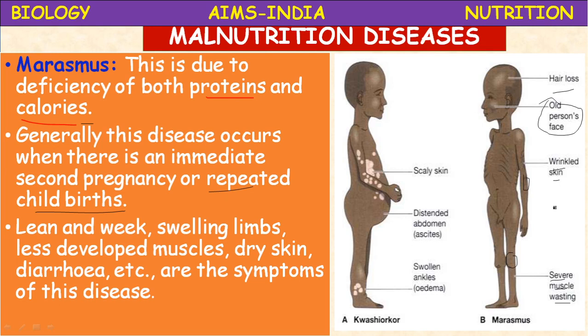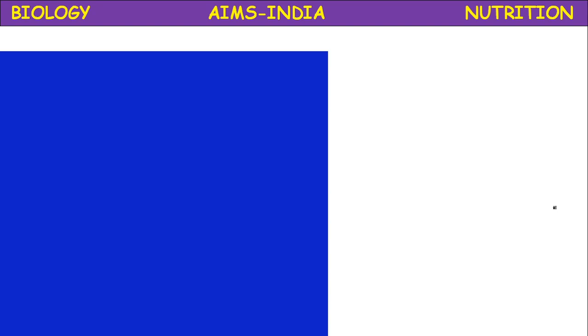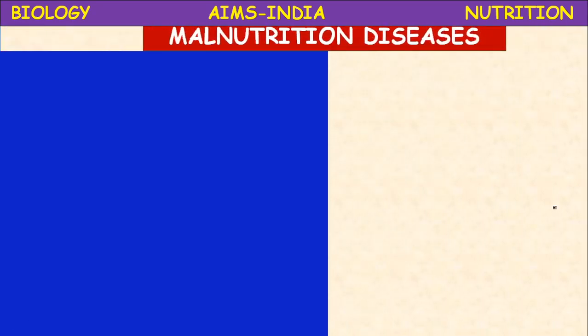So, what is the solution for this problem? The solution for this problem is compensating the deficient nutrient. The child must be given rich protein food, balanced diet, then the child will recover soon. Actually, these are malnutrition diseases, they are disorders actually.